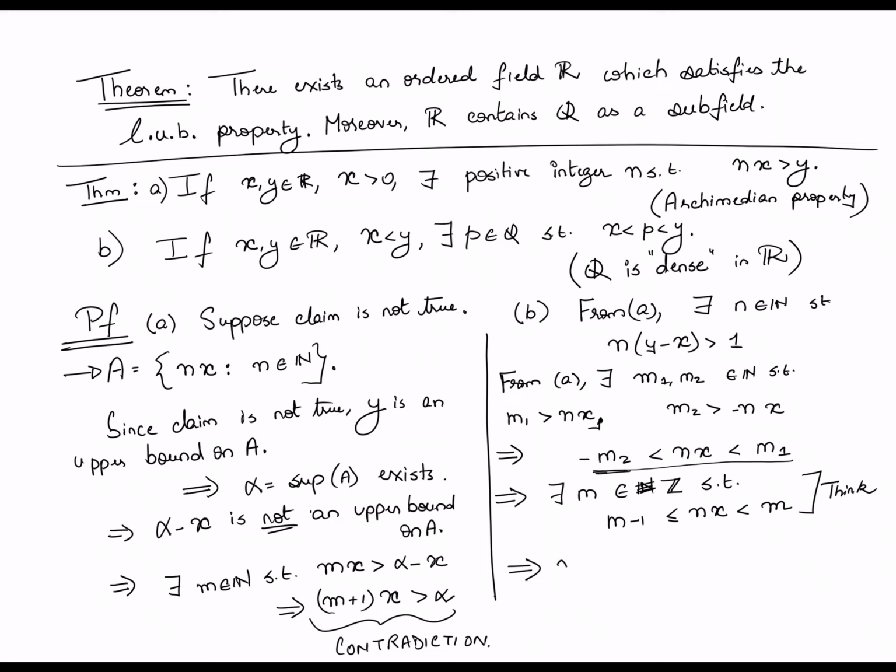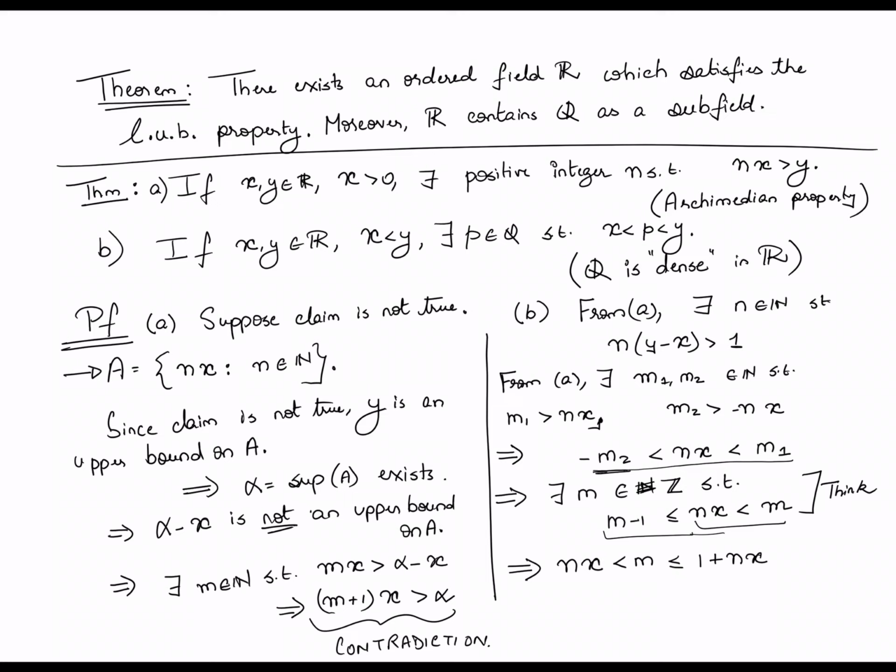So this nx is less than m. That comes from this part of the bounding, which then this m in turn is less than or equal to 1 plus n times x. That comes from this part of the bound.